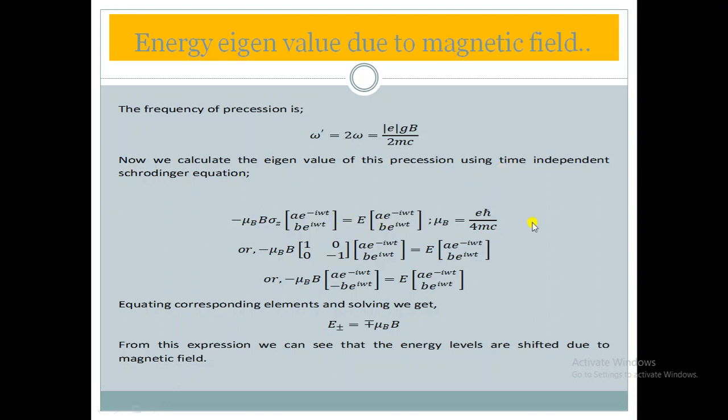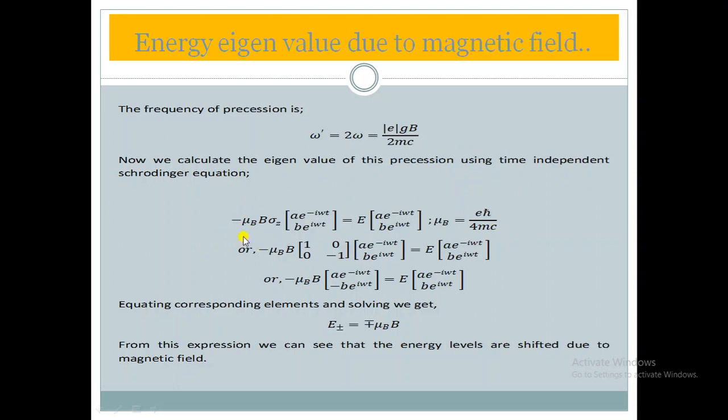How can you check this? e h cut divided by 4mc times b sigma z, how much should that be equal to? This should be equal to mu l b, or not? So what was the value of mu l? Mu l or mu s, or not? Mu s. You can write g also here. If you write g also here, that would also not be a mistake. You can check this yourself. If there is any sort of confusion, you can ask me in the comment section.